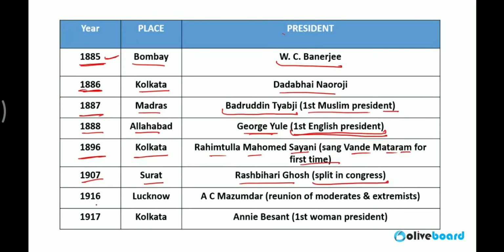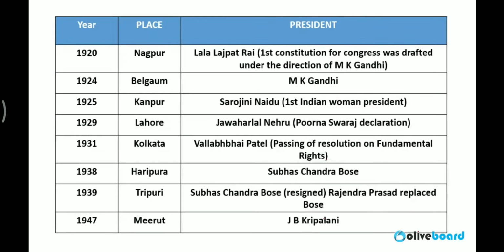Congress was divided on the matter of Swadeshi movement. I have discussed with you. 1916 Lucknow, A.C. Majumdar, reunion of moderates and extremists. 1917 Kolkata, Annie Besant, first woman president of Indian National Congress. 1920 Nagpur, Lala Lajpat Rai, first constitution of Congress was drafted under Mahatma Gandhi, M.K. Gandhi. 1924 Belgaum, Gandhiji was the head of it.